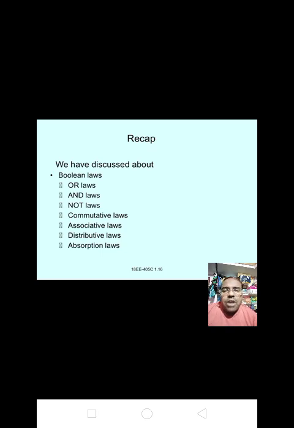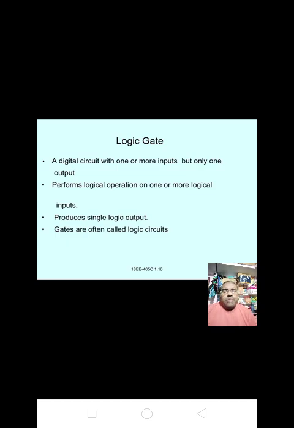Recap. We have already discussed Boolean laws: OR laws, AND laws, NOT laws, commutative laws, associative laws, distributive laws and absorption laws. Today we will learn about our new topic, logic gates.